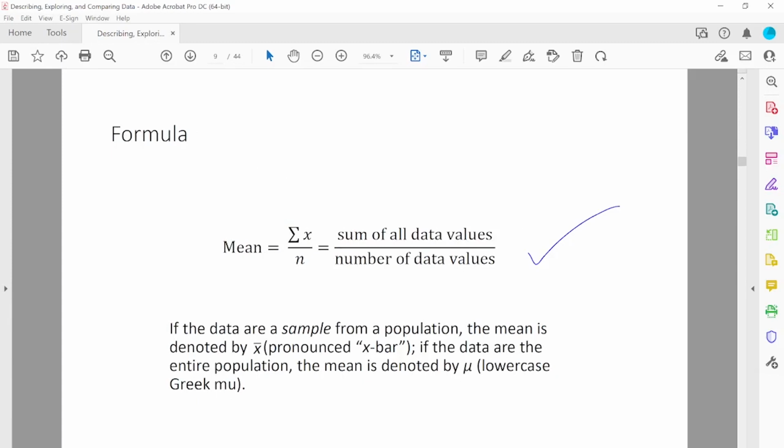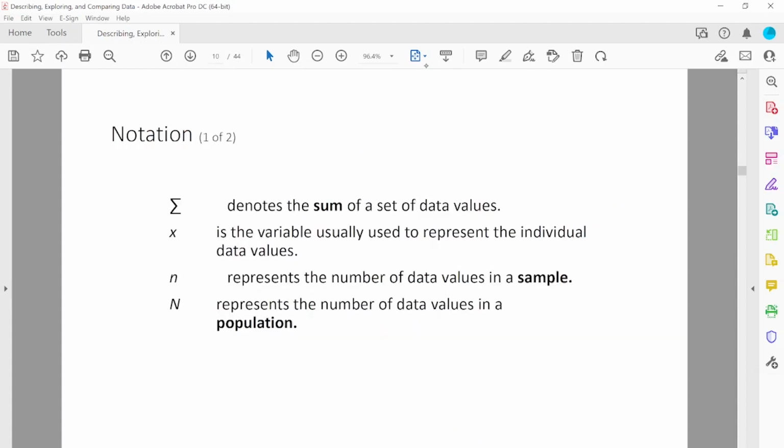This is the formula for finding the mean. We add all the data and divide by the total number of data. This notation is called sigma, which means the sum of all the data. This x is the data. If the data are sampled from a sample, the mean is denoted by x bar. This x bar means it's the mean for the sample. There is a different notation, mu. This is also the mean, but for the population.